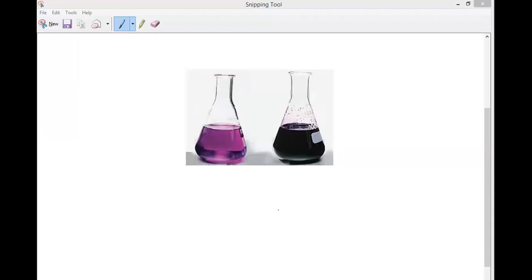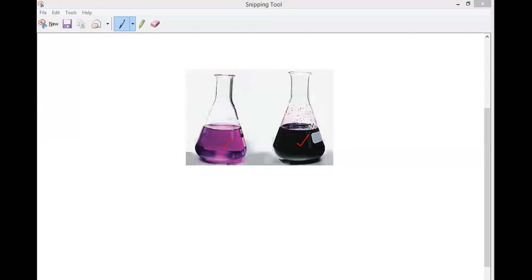This is known as a conical flask. It is cone shaped, that is why it is called a conical flask. Now, which color are you observing here? You are observing violet color, and here you are observing red and violet color. So, are they different liquids or the same liquid? Same liquid, but the pink color, which you saw in the first lesson in chemistry, is a dilute solution.